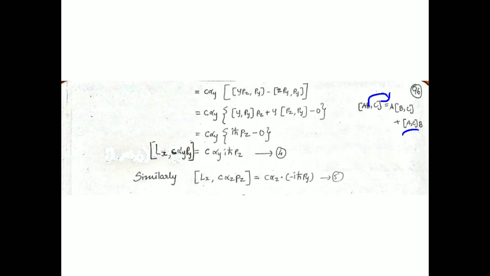Because of that, if the operator is on the left, we keep it left, and if it is on the right, we keep it right.